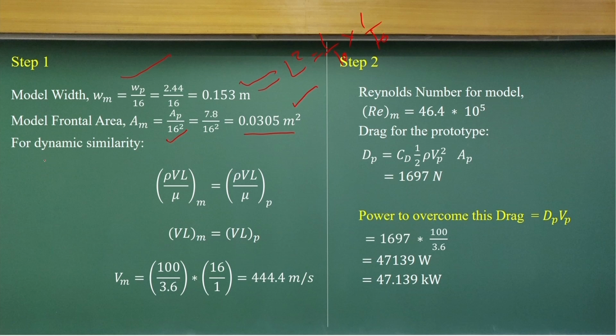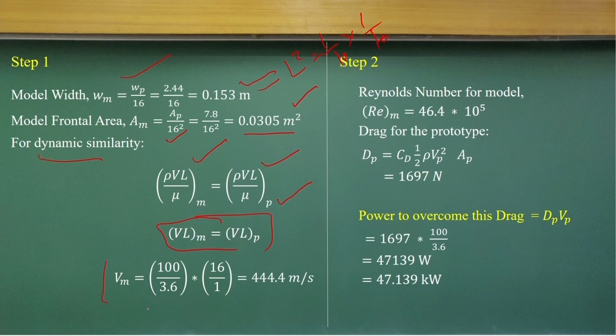We use dynamic similarity, meaning the Reynolds number of the model should equal the Reynolds number of the prototype. Since we are using the same air, the density and mu are the same, so it comes down to this value.